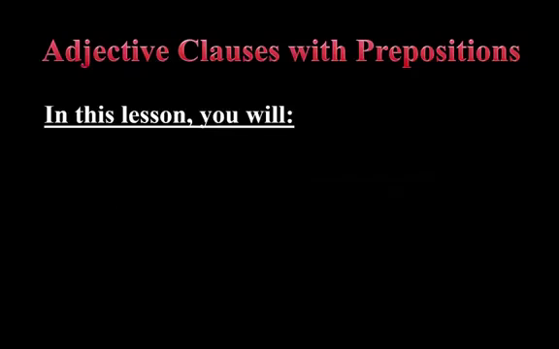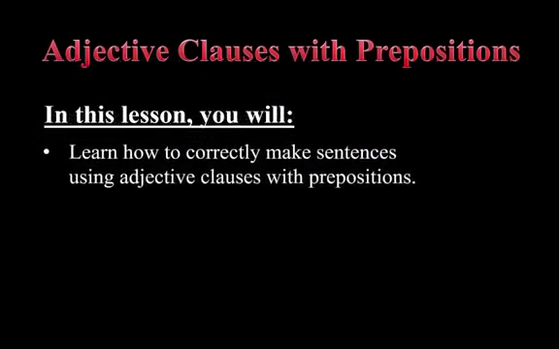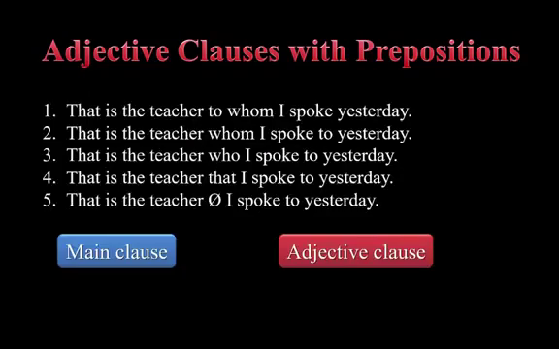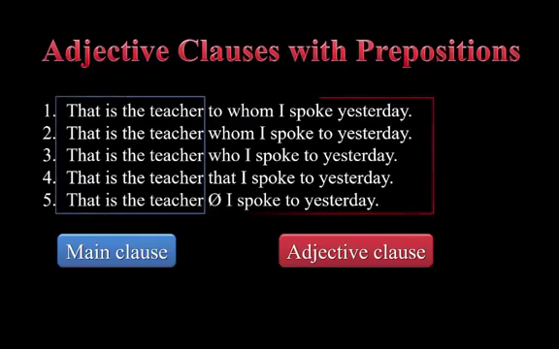In this lesson, you will learn how to correctly make sentences using adjective clauses with prepositions. With each of the sentences from before, there are 2 parts: the main clause in blue and the adjective clause in red.